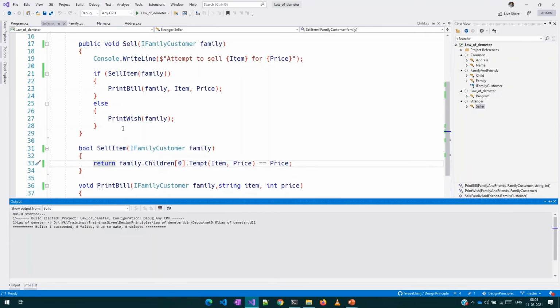Now, if you look at the seller class, it is deeply coupled with the family implementation. Even though we say we are depending on the IFamilyCustomer interface, we already assume that a family customer will have children and the children have a tempt method, and then we go deep inside to get this thing done.